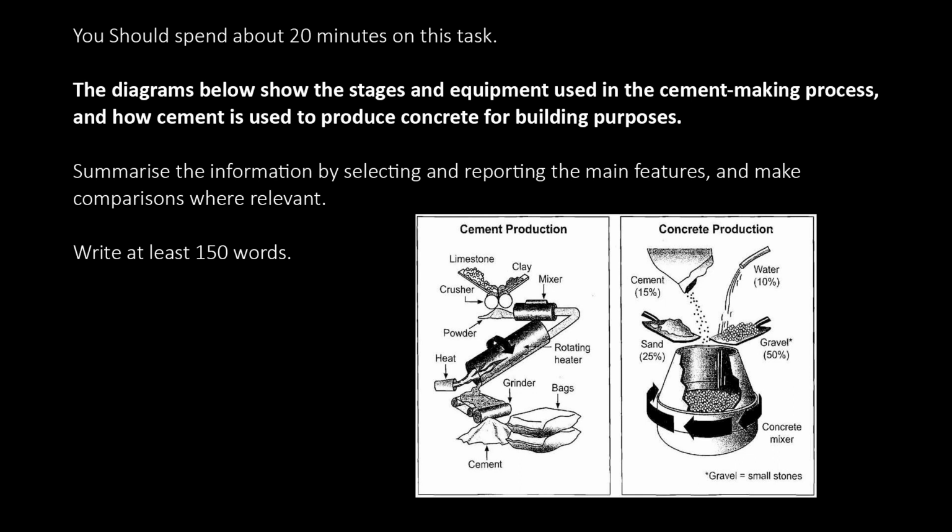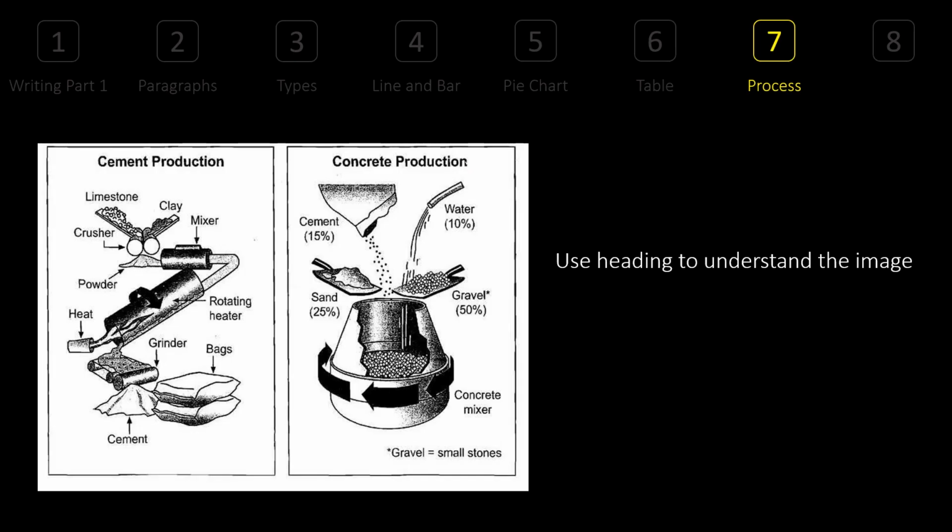So the diagrams below show the stages and equipment used in cement making process, and how cement is used to produce concrete for building purposes. You see that what is happening here. Cement production, and then the cement is taken here and it is continued below. So how the cement is used in concrete production is also shown, and hence you have to discuss process from here. Arrow goes like this, and you go on the top of this process of production and you end till here. This is a process diagram.